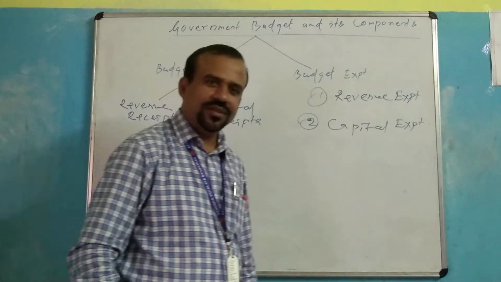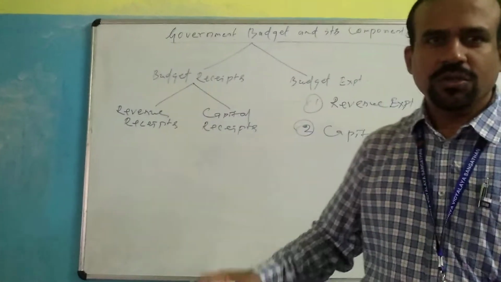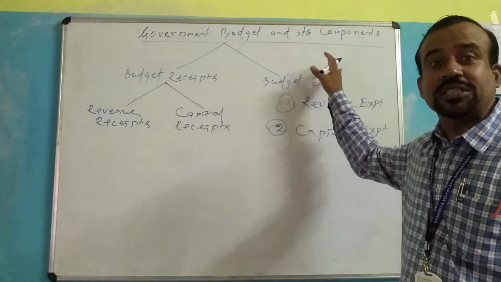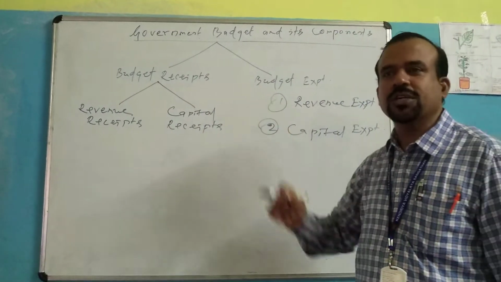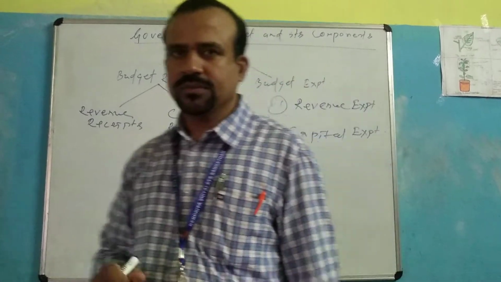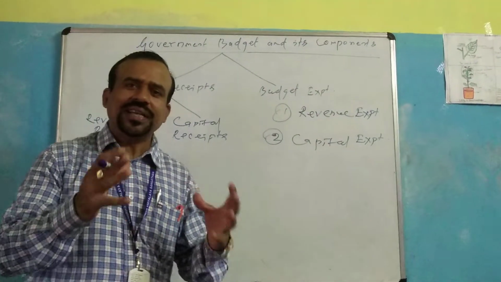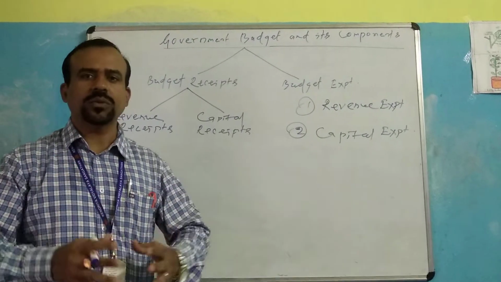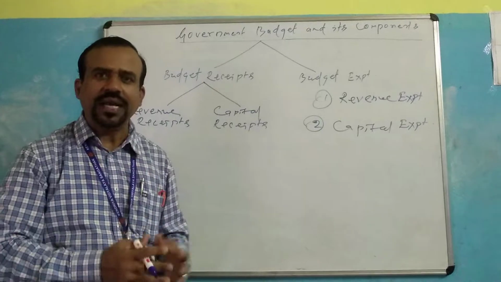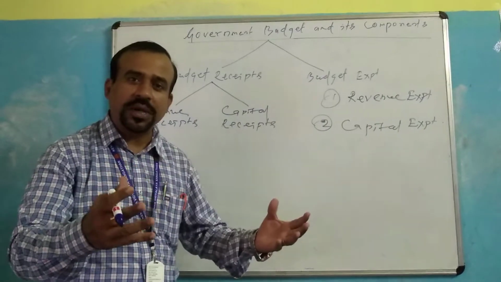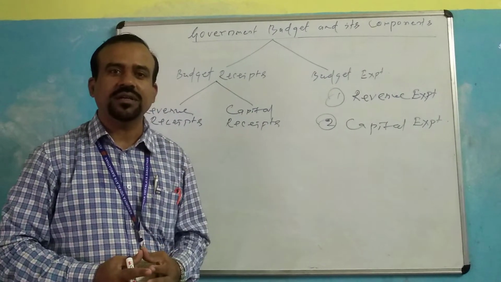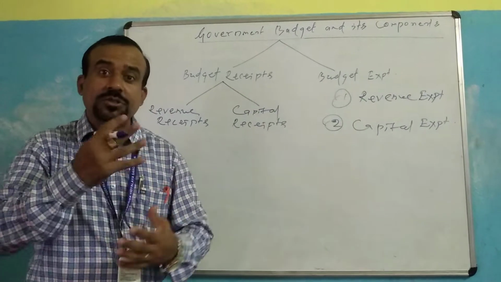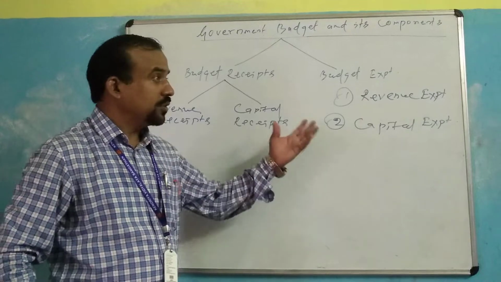Good morning all of you. Today we will learn about the government budget and its components, one of the topics of macroeconomics. In a country like India, the government has a very important role. On one hand, the government has to spend a huge amount of money for the development of infrastructure. On the other hand, it has to spend money for the welfare of the public.